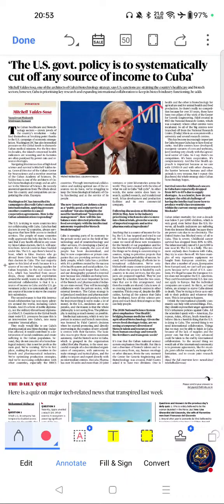The US government policy is to systematically cut off any source of income to Cuba. If we see the importance of this article, Cuba is a major case study in public health and biotechnology, frequently asked in UPSC international relations and global south discussions, and relevant for understanding sanctions and their humanitarian impact. And this is important for biotechnology and healthcare governance. This topic is useful for essays, ethics, and interview preparation. Please go through this one.